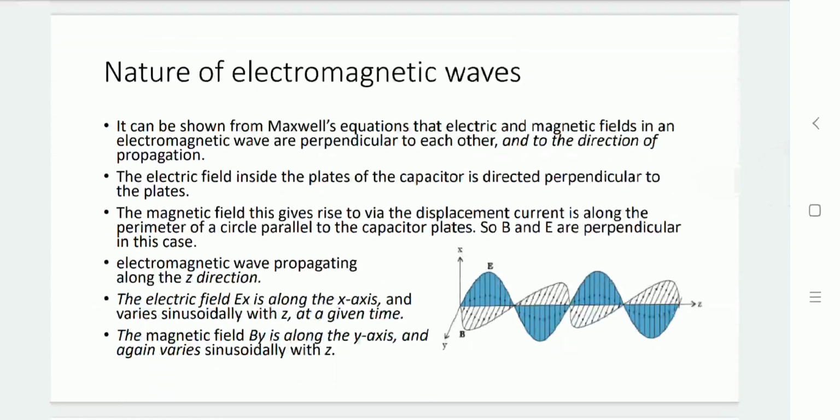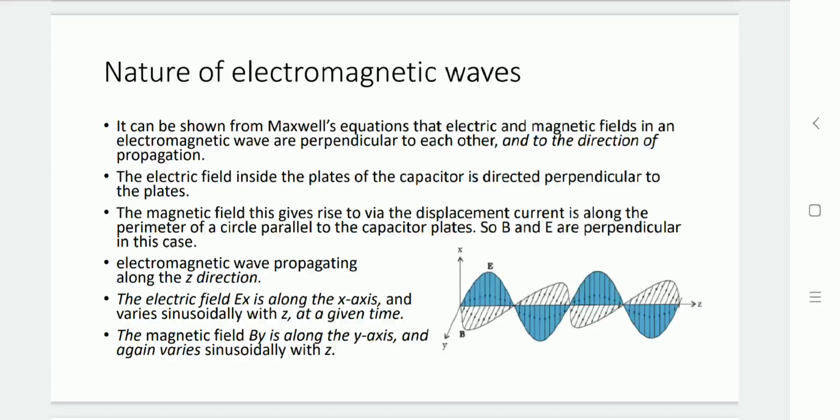Here we can see that an electromagnetic wave is generated based on electric and magnetic field variation, and both fields are generated from the previously generated field. So in an electromagnetic wave, the electric field and magnetic field are perpendicular to each other and to the direction of propagation.